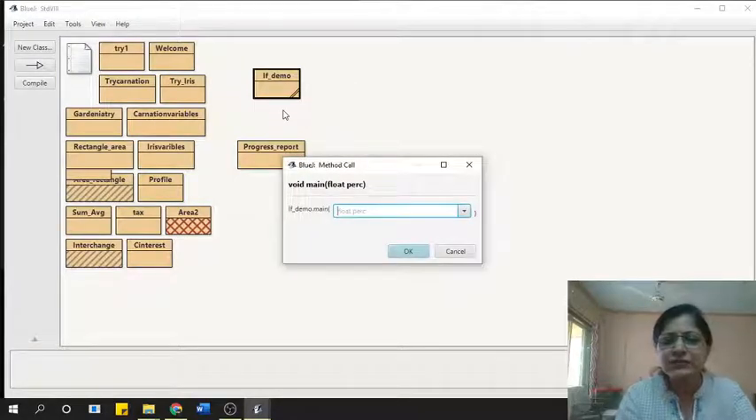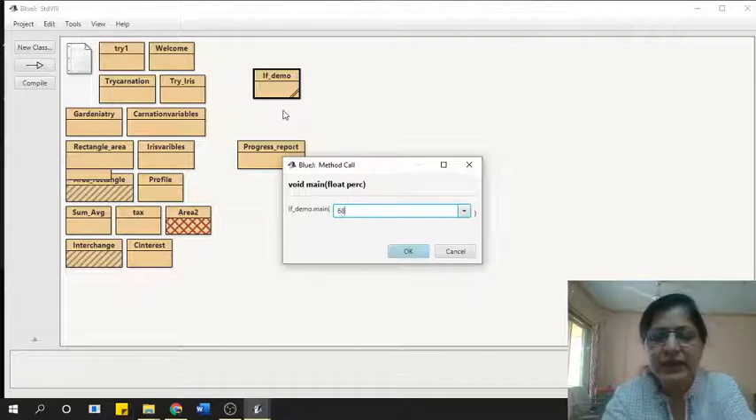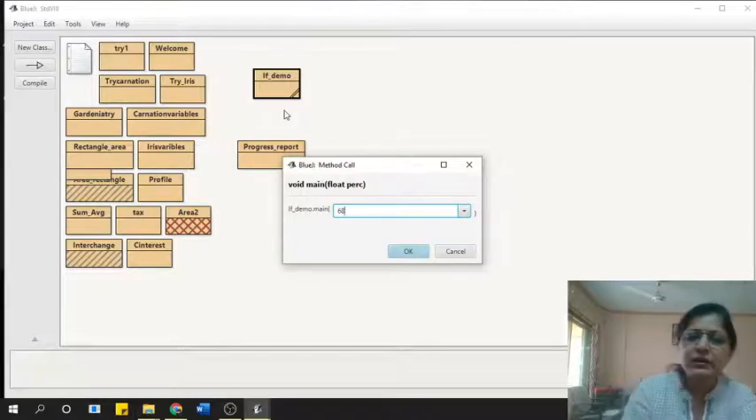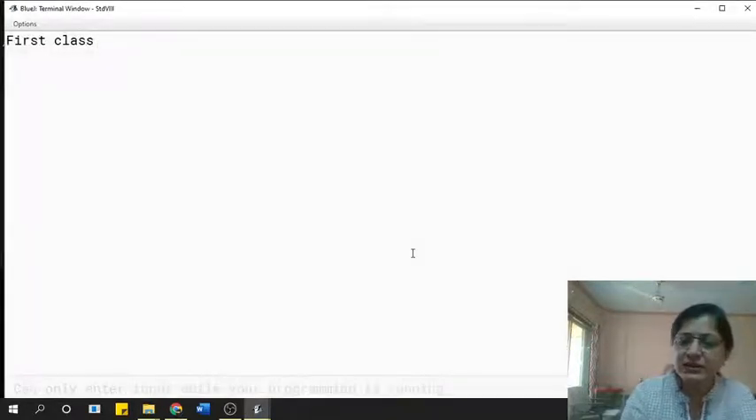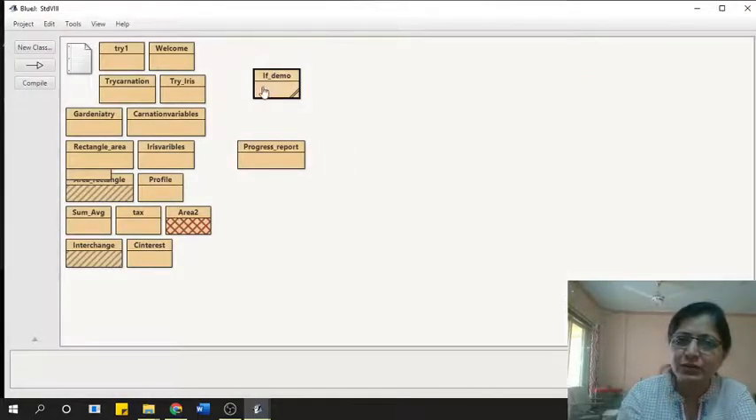Now when I execute this, I'm right clicking on this if demo. Okay, it's asking for the percentage. Suppose I type 68F, I have to type F because it's a float. So it is saying first class because it is falling in the range of 65 and above and less than 75. So it is not printing first class also and distinction also.